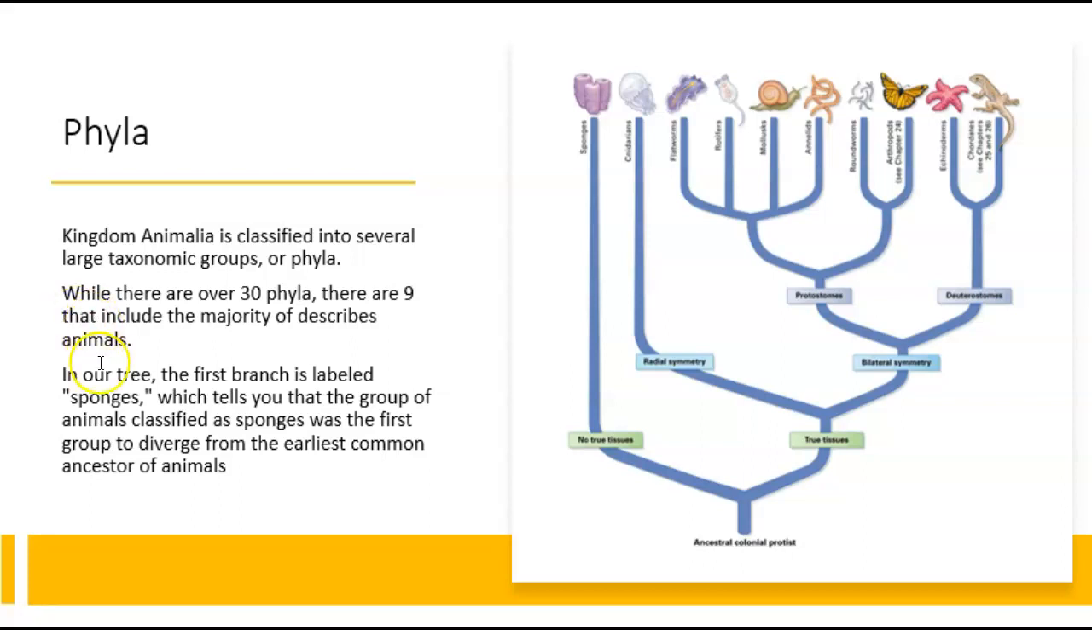Okay, so in our tree, the first branch is labeled sponges. So it tells you that the group of animals classified as sponges was the first group to diverge from the earliest common ancestor of all animals. Okay, we can see the sponges here. They are the first division. And then as we go, each division shows the distance from the earliest common ancestor of each of these groups. Okay, this is a phylogenetic tree. Each division shows a common ancestor.